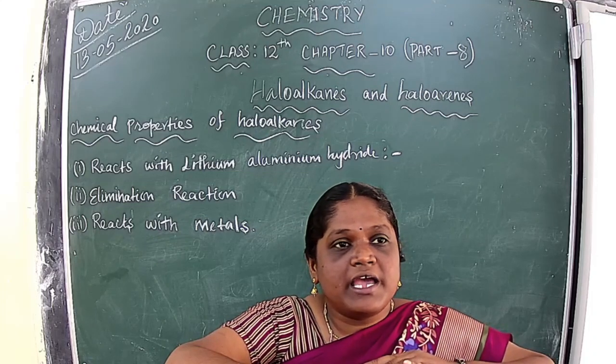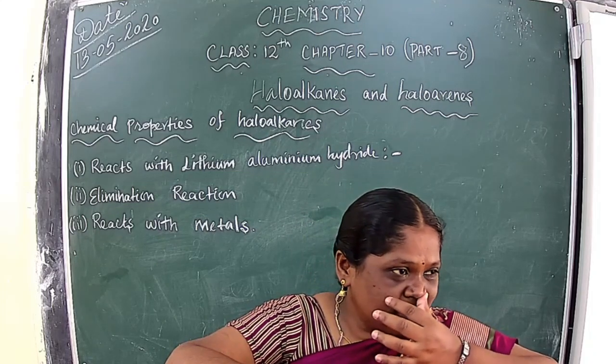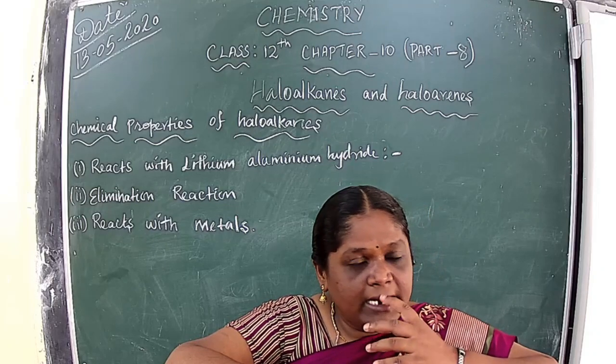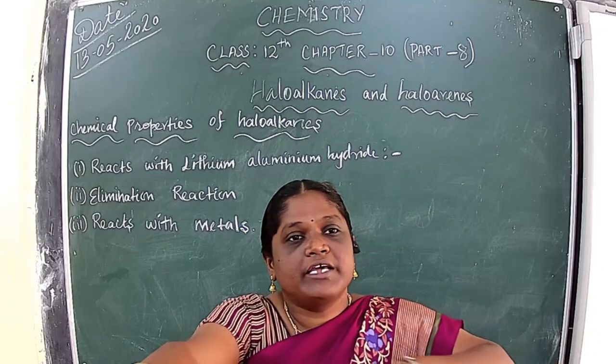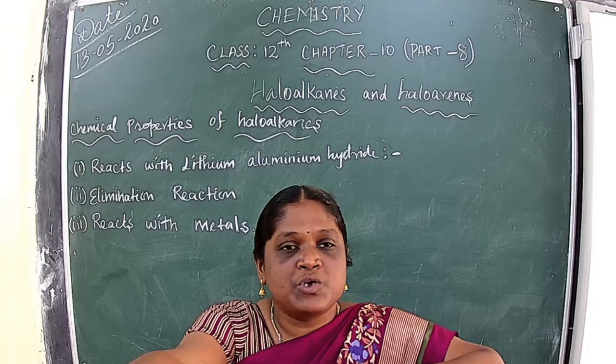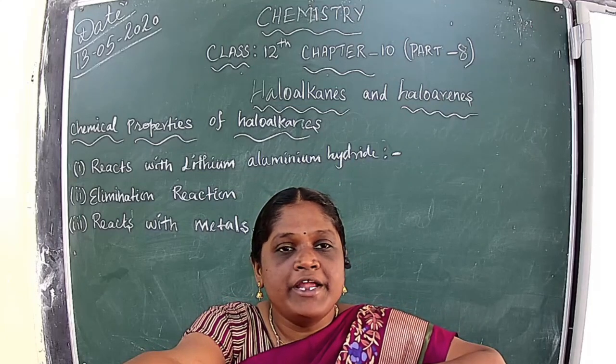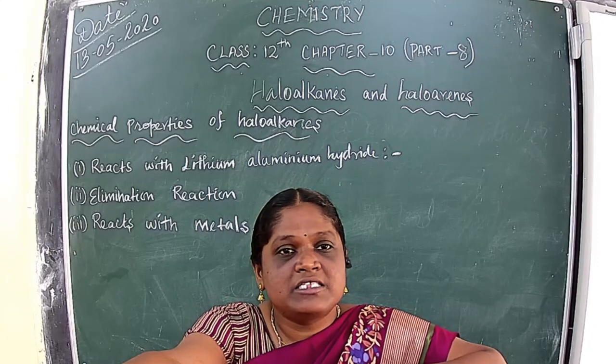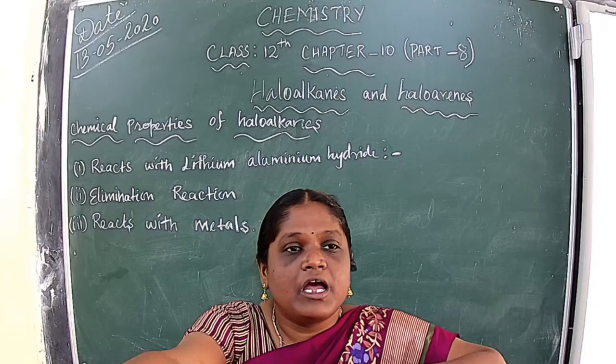And one more nucleophilic substitution reaction: haloalkane reacts with sodium iodide. According to our syllabus, sodium iodide is there.